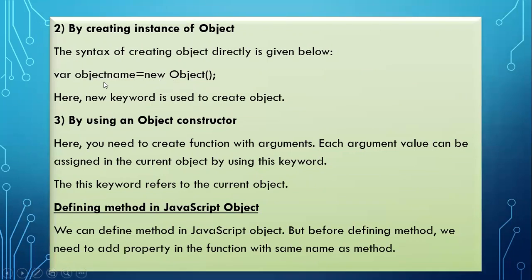The same syntax is used here, but the difference is you write the var keyword, give your object name equal to the new keyword and Object. The new keyword is used to create an object. That is what we call an instance of an object. We'll see that example.